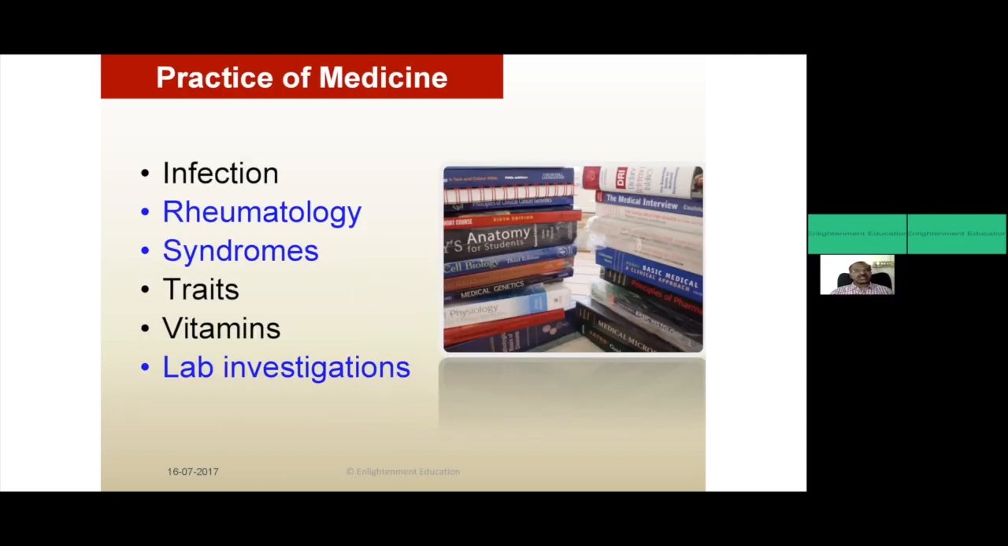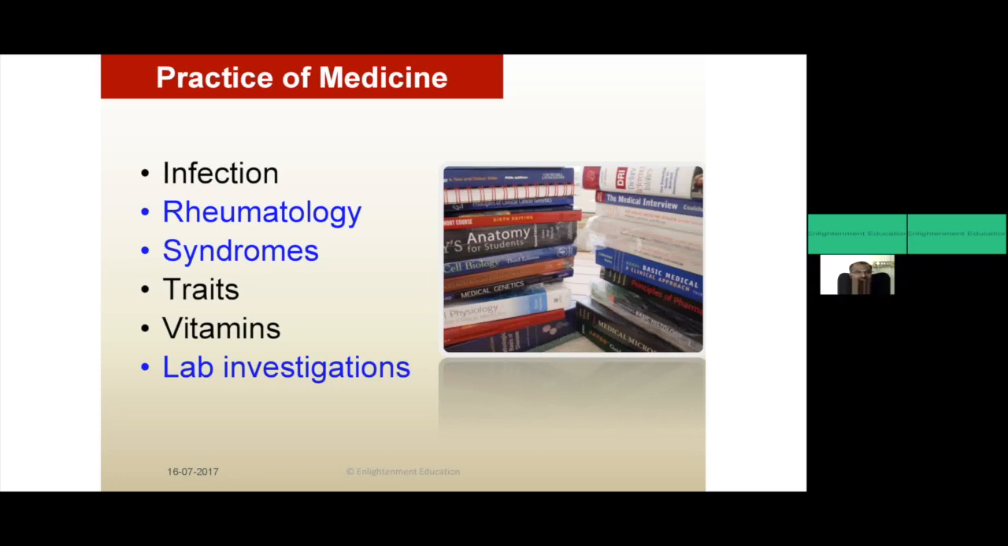Then in practice of medicine, the majority of the questions we find are from infection. This is very common with parasitology, microbiology, and also social and preventive medicine. Then they will ask more questions from the rheumatology side, like rheumatoid arthritis, rheumatic arthritis, ASO titre, uric acid, and a lot of things related to rheumatology. Then syndromes, they will ask a lot of syndromes also.